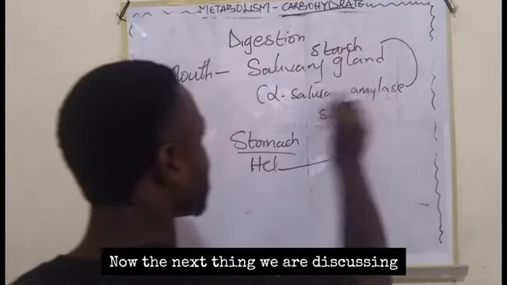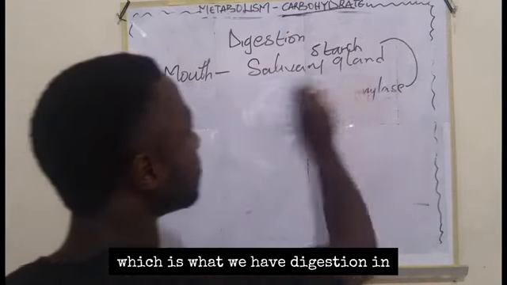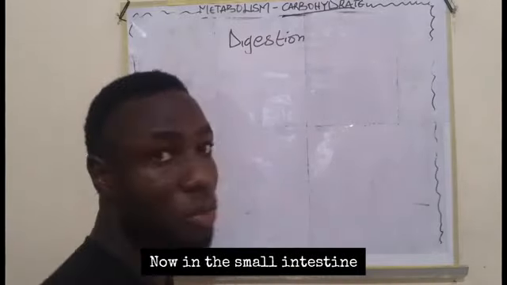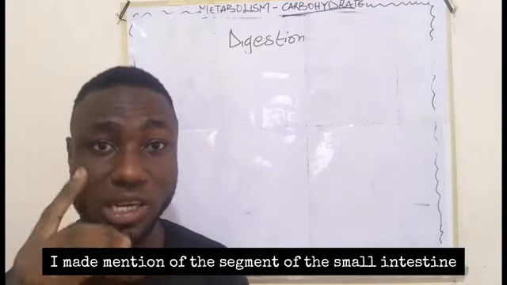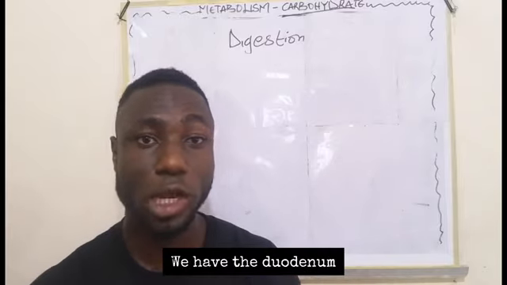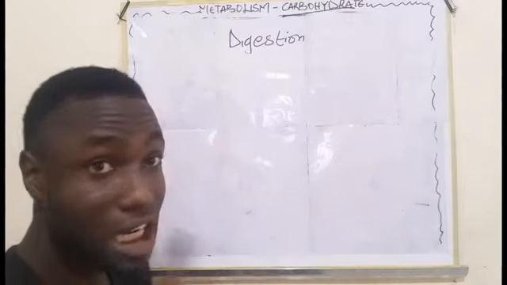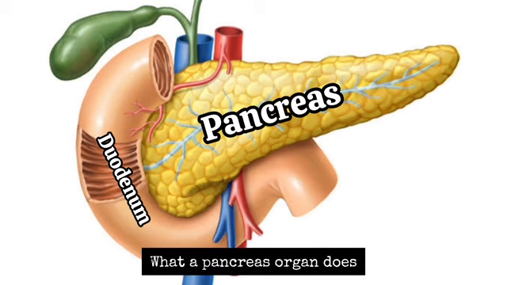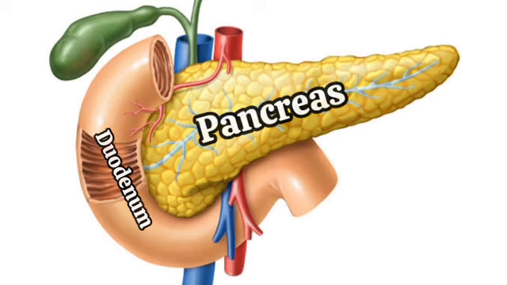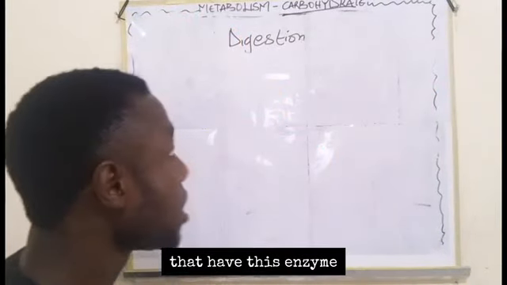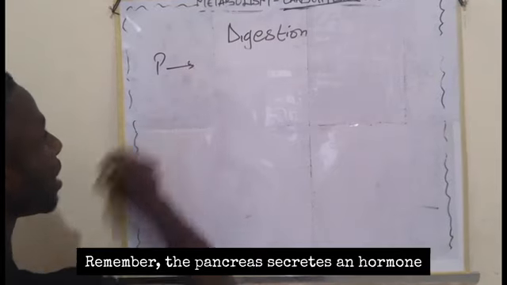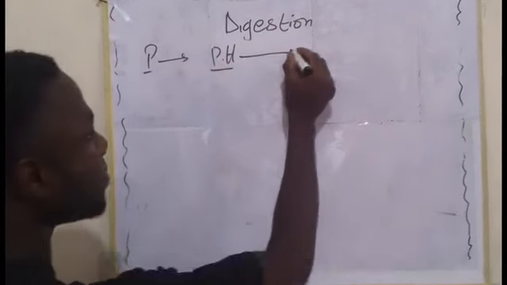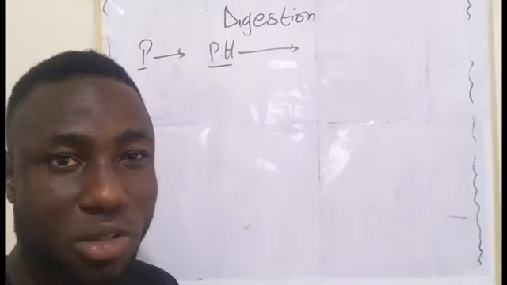Now the next thing we are discussing is digestion in the small intestine. In the small intestine, I made mention of the segments, which are the duodenum, the jejunum, and the ileum. At the duodenum, there's an organ called the pancreas. What that pancreas does is secrete enzymes. Remember, the pancreas secretes a hormone called pancreatic hormone, and this pancreatic hormone has an enzyme. What's the name of that enzyme?